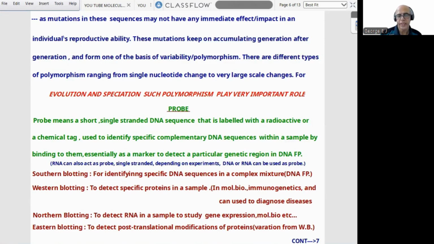Then it is connected again with gene expression, etc. Eastern blotting detects post-translational modification of proteins, but it is a variation of Western blotting. So four types of blotting are just mentioned for us. Southern blotting is needed. Now, basic steps in fingerprinting.